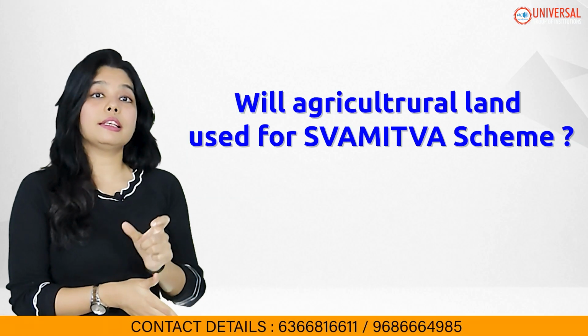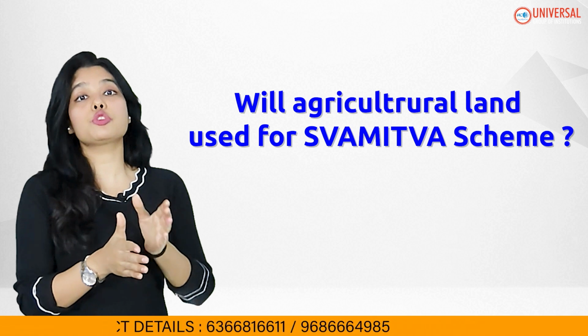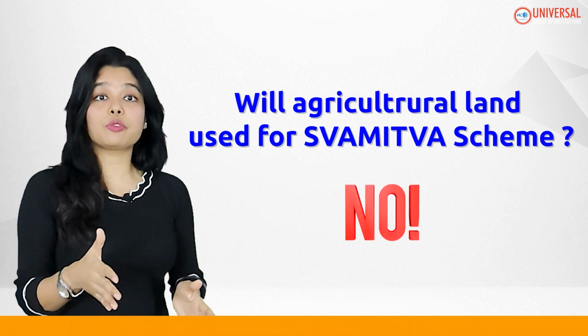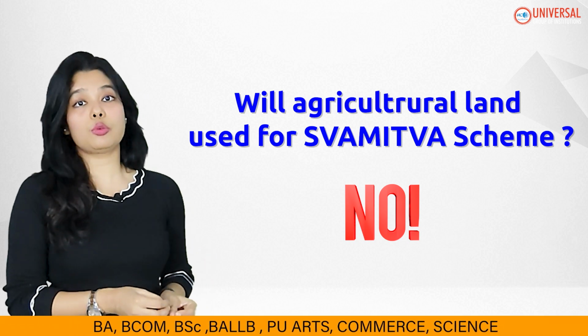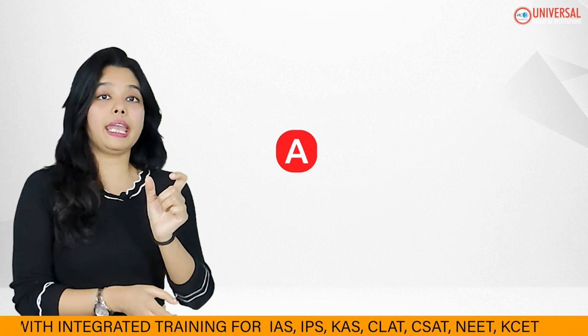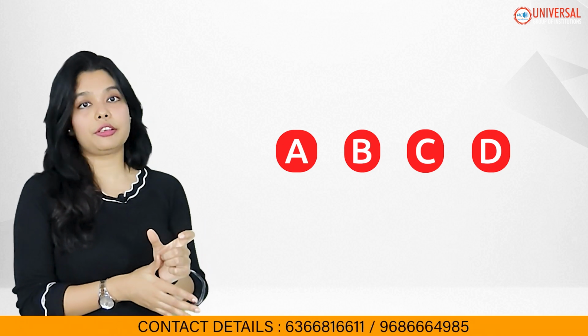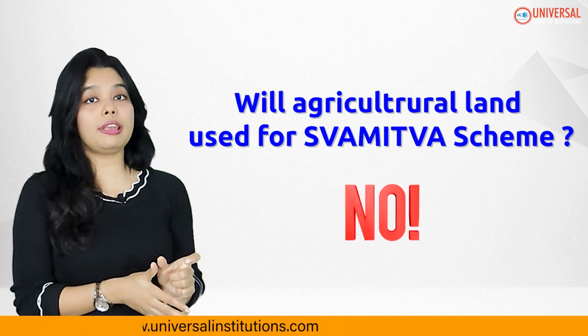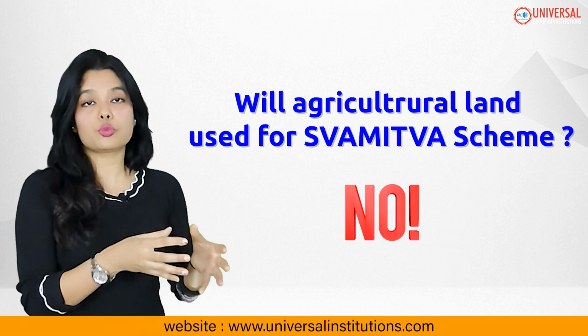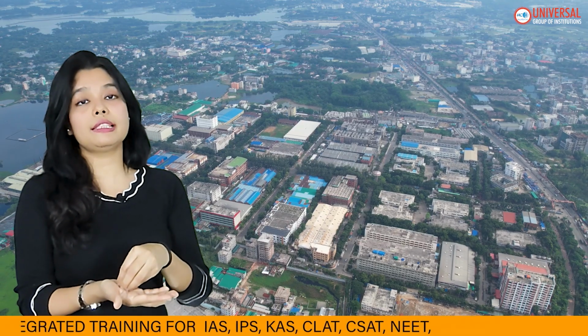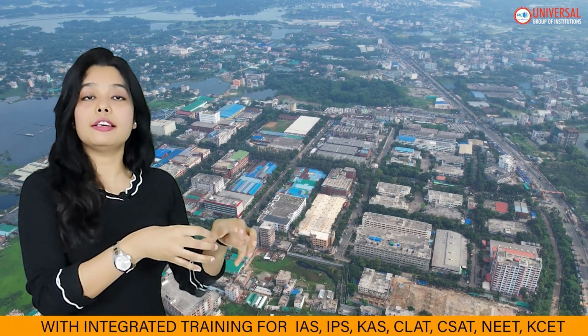And my dear friends, here comes a very important question: will agricultural land be used for the SVAMITVA scheme or not? The answer is no. Many times you will see that in your UPSC prelims it is asked, where A, B, C and D options are given, and here you have to mark that agricultural lands will not be covered under the SVAMITVA scheme, because we will be covering only the commercial lands owned by the villagers.